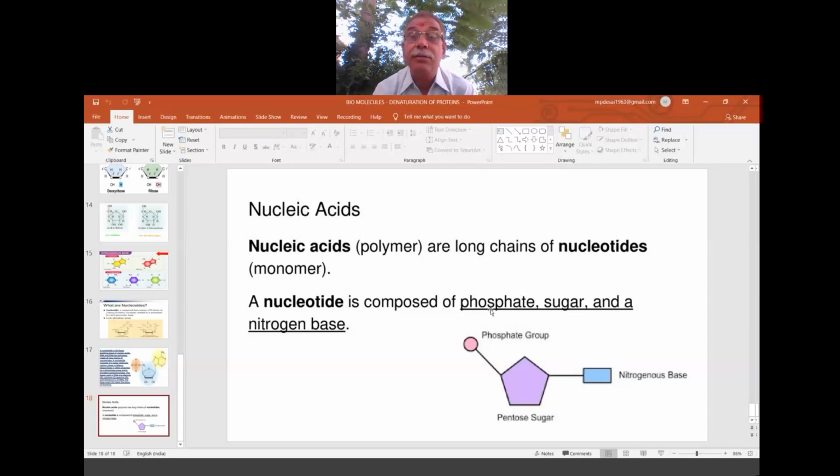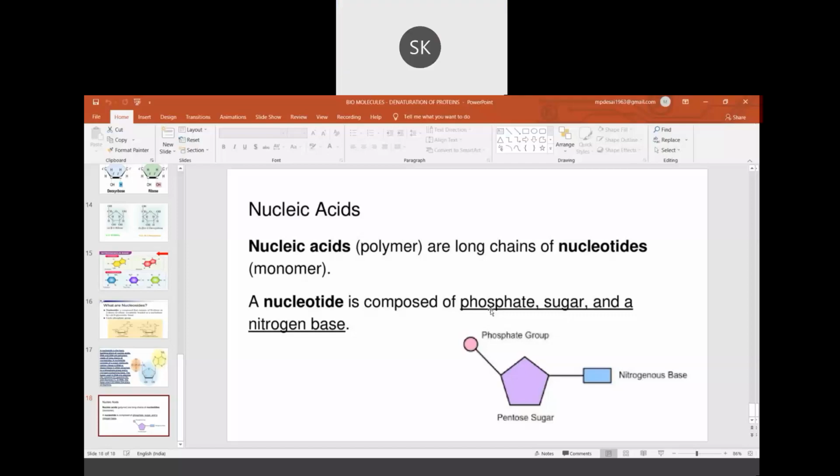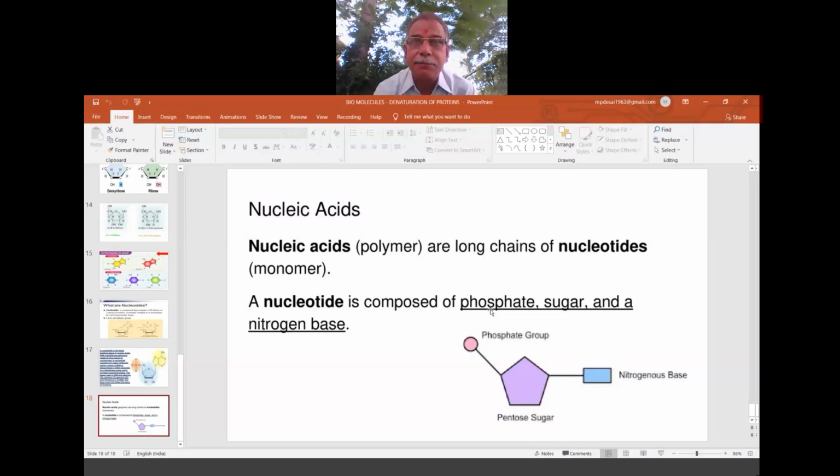Anything? Most welcome. If it is understood, no problem. If not understood, please ask. Sir, are uracil, thymine, and cytosine related to each other? They are nitrogen bases.